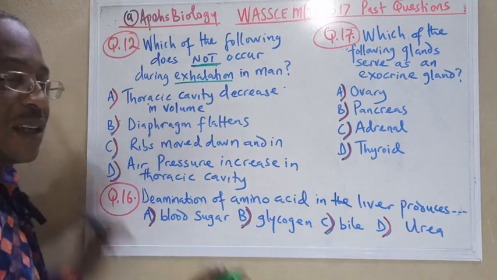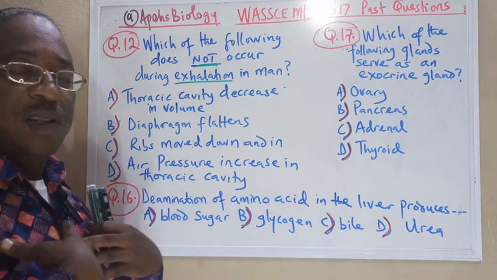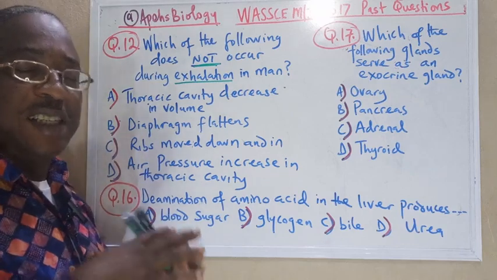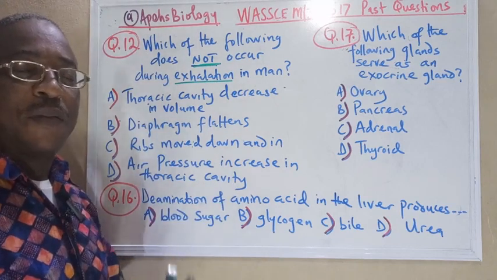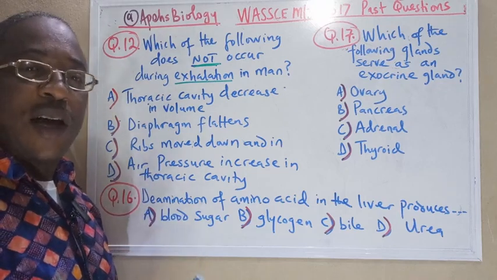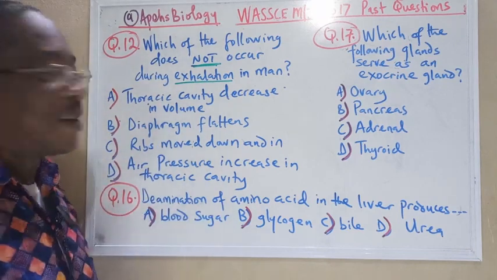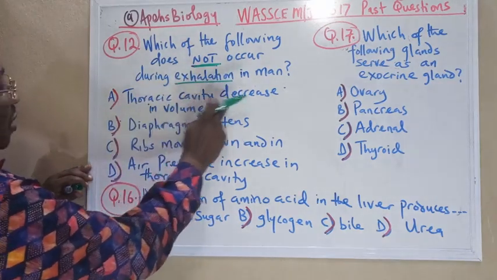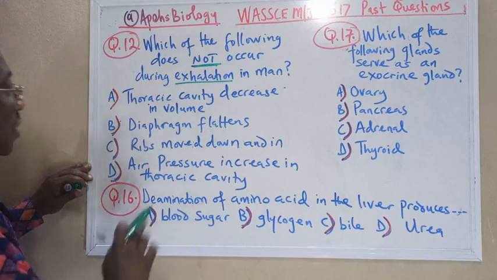But here, during exhalation, which is breathing out, the intercostal muscles of the chest relax, then the volume of the chest cavity decreases, the pressure increases, then the diaphragm becomes dome shaped, not flattened, and then carbon dioxide inside the lungs comes out of the nostril. Now let's look at the answer here. Which of the following does not occur? Definitely, the thoracic cavity decreases in volume. That happens during exhalation. The volume definitely decreases.